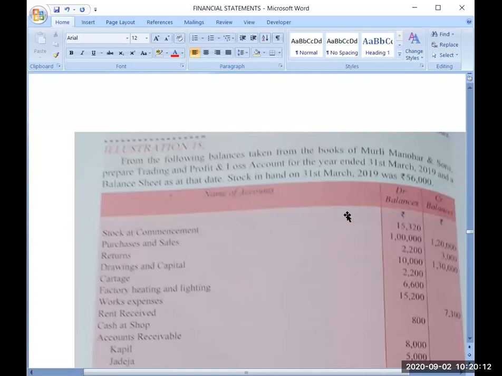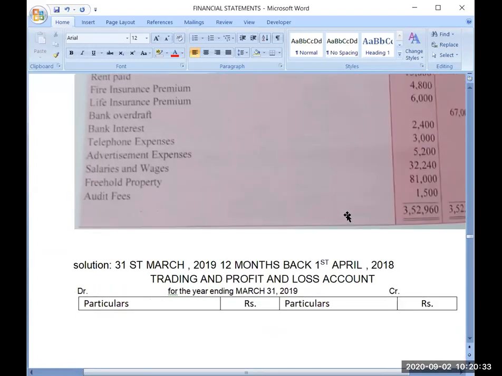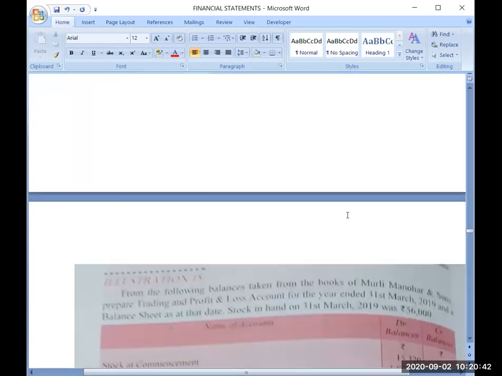Okay. So this is the last date of the year. Harsh, listen properly to what I am saying. 31st March 2019. Is it the last date or the first date? So because it is the last date of the year, will it be opening stock or closing stock? The stock which you have on the last date of the year will be opening stock or closing stock?